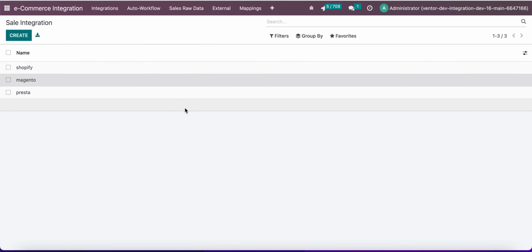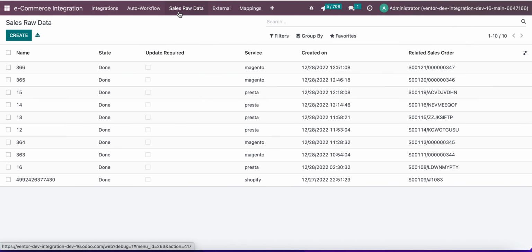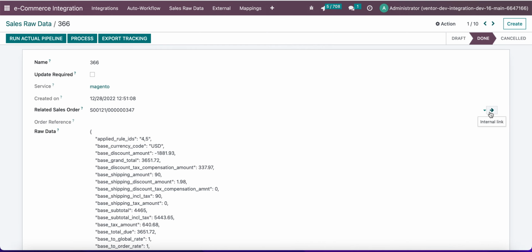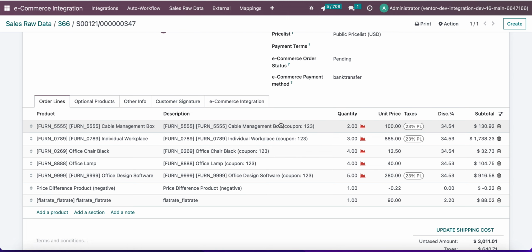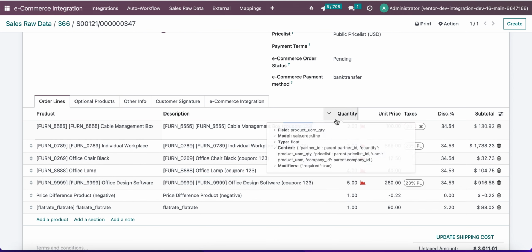Magento. Receive orders. Here we can see our sales order. And for now we can see the name of our coupon on every product line where we are using it. Here, for example, we can see coupon 123, and for other products where we use our promotion and discount. So this is how it works.